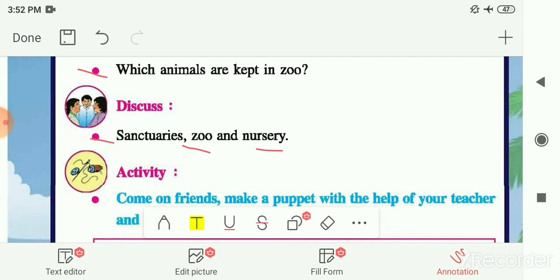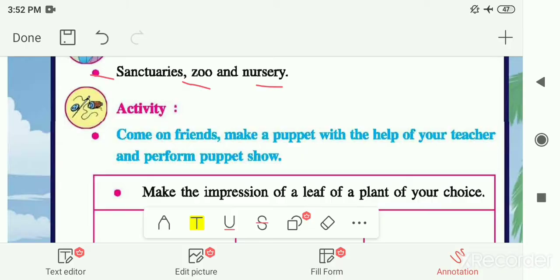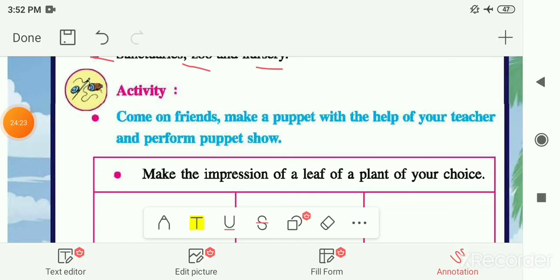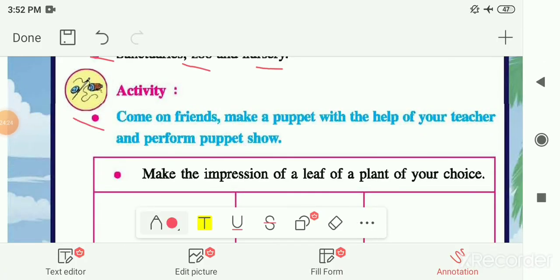Now next, some activities are given to you. The first activity is, come on friends, make a puppet with the help of your teacher and perform the puppet show. So we had already seen how to make a puppet with the help of socks. If you don't know, then the link is there in the description. Now let me see this puppet show.